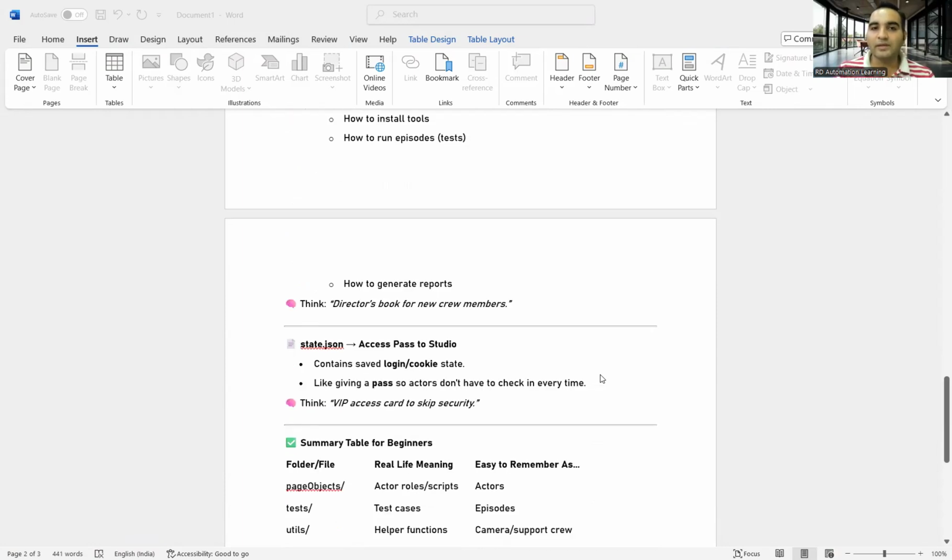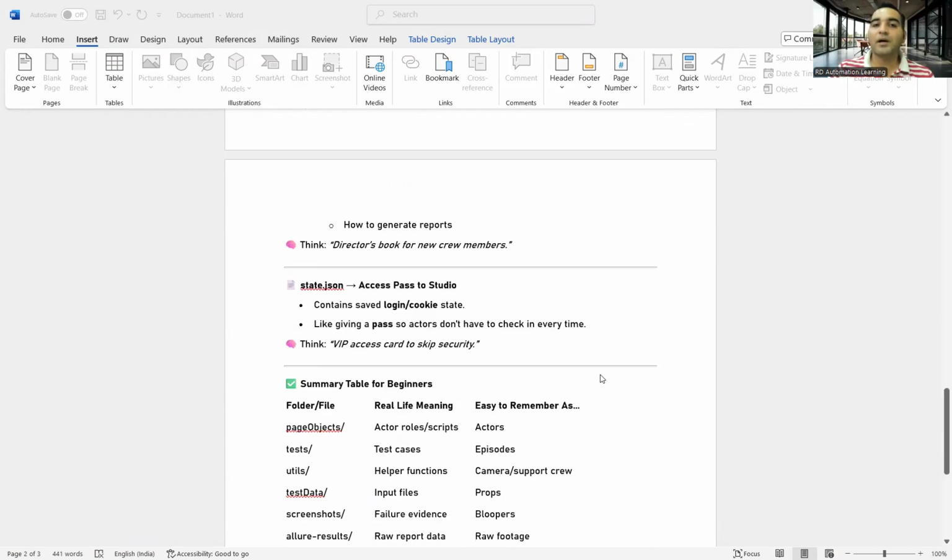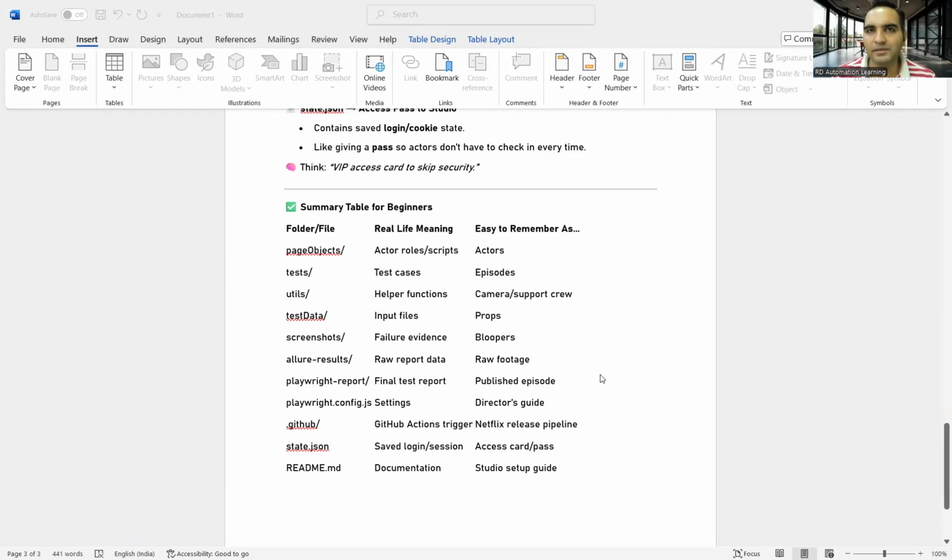Then the state.json file, so access pass to the studio. It contains the cookies that we were just discussing, the authentication factors, the cookies, right? You're giving some pass to some actors so they don't have to check in every time. You know that this particular actor is booked for this particular series, so they have to come. So it's like that, kind of VIP access.